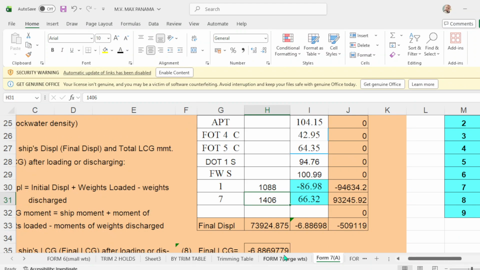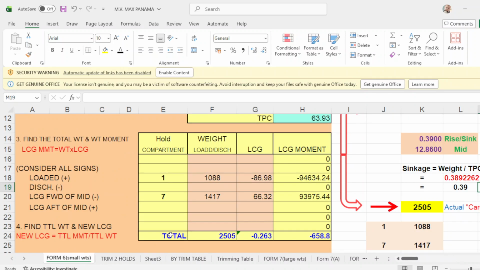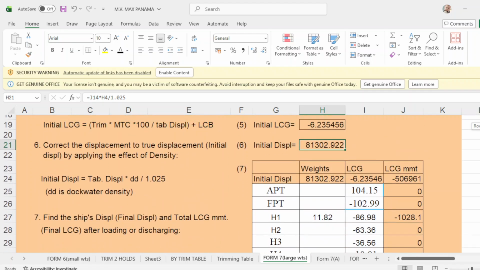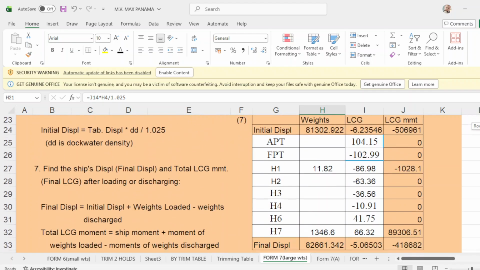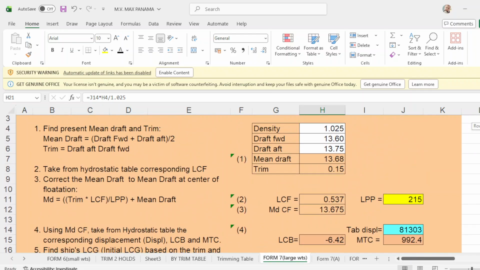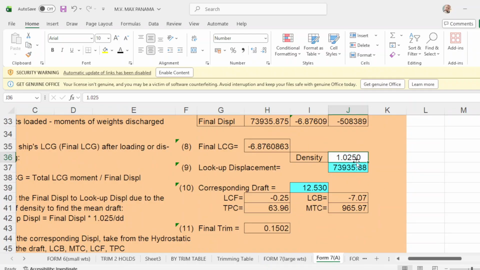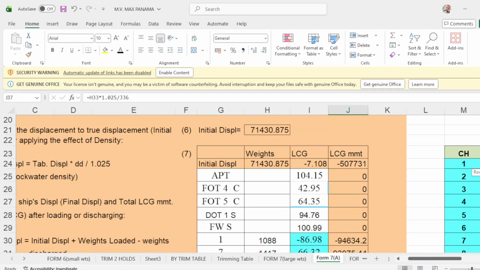1417. Your LCG should be 6632. Okay, then you put your final water density of, oh, I'm sorry, where did I put it? Final density of 0.9954.